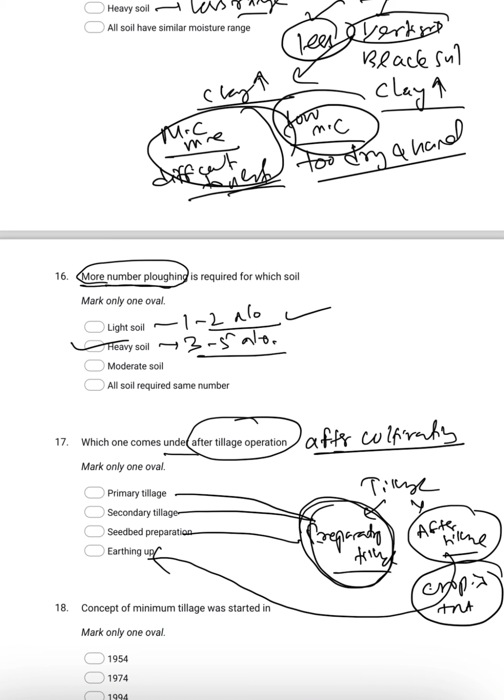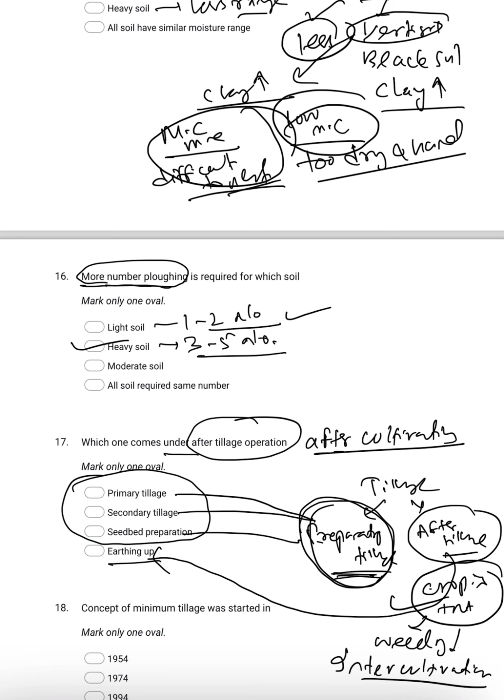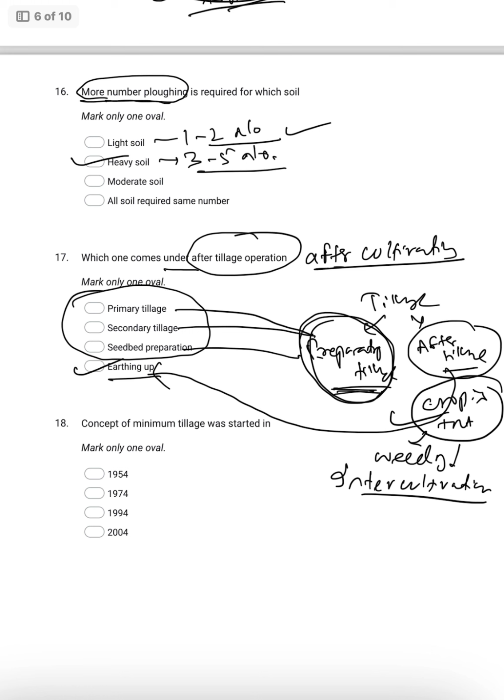Preparatory tillage means the tillage operations in order to raise a good crop, or seedbed preparation. But after tillage means just after doing all these operations, the crop is raised. Now when the crop is present, you go for earthing up, weeding operation, or intercultivation. These are called earthing up. So the answer will be earthing up. The concept of minimum tillage was started in 1974, when the fuel price increased.